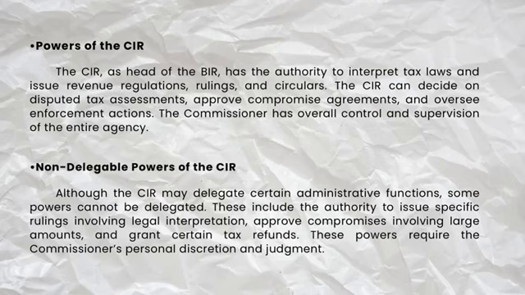Powers of the CIR. The CIR, as head of the BIR, has the authority to interpret tax laws and issue revenue regulations, rulings, and circulars. The CIR can decide disputed tax assessments, approve compromise agreements, and oversee enforcement actions. The Commissioner has overall control and supervision of the entire agency.